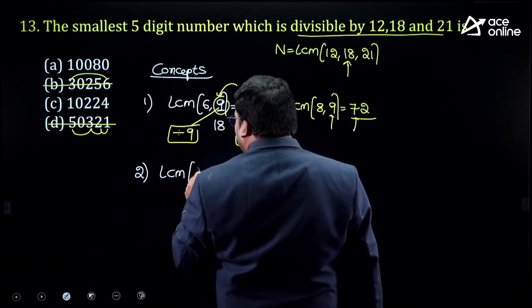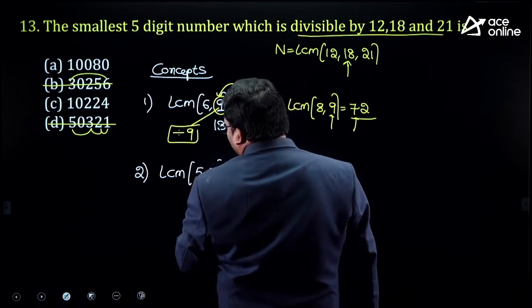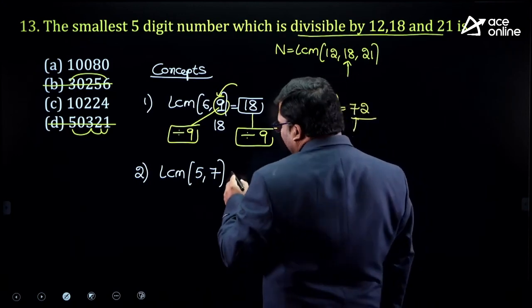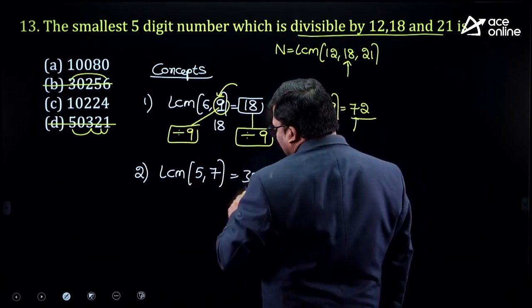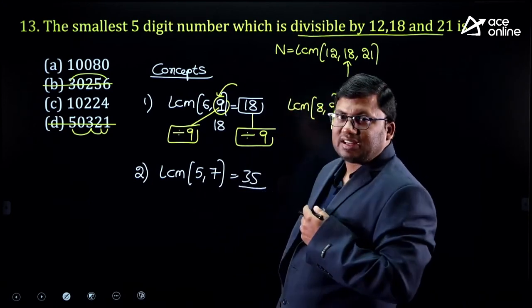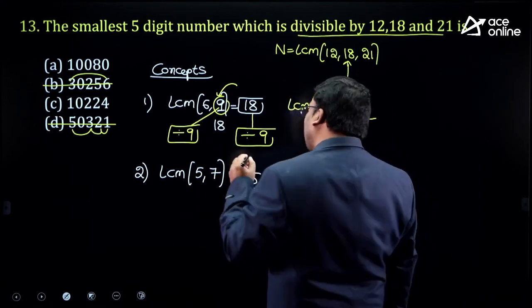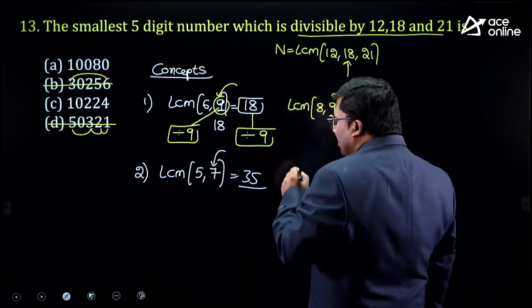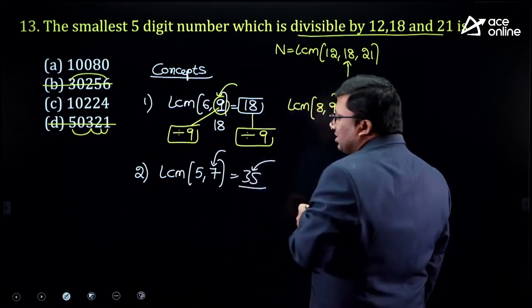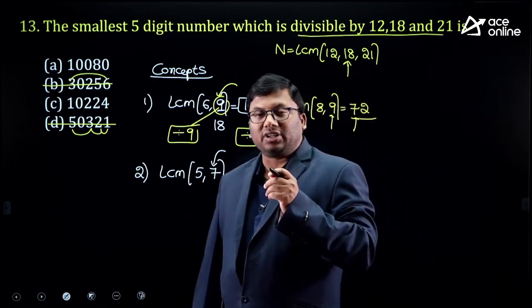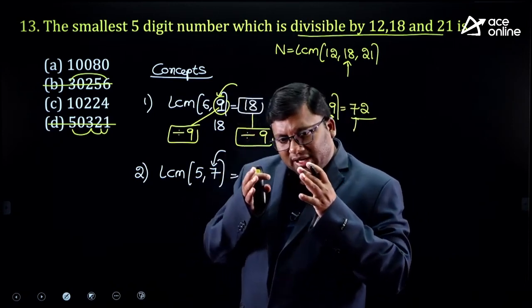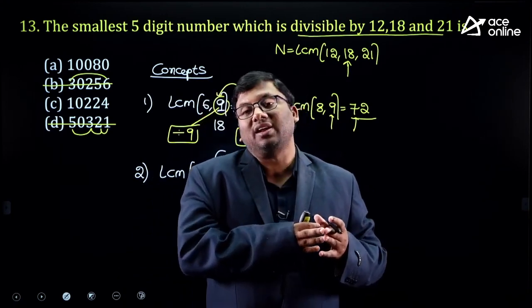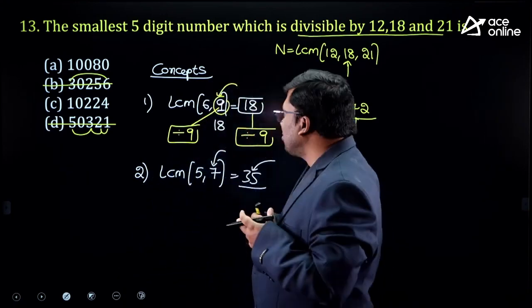LCM of 5 comma 7. 5 and 7 are co-prime numbers. LCM is 5 7s are 35. Concept: input one number is divisible by 7, answer is also divisible by 7. Always remember, if one input number is divisible by 3, output will be divisible by 3. If one input number is divisible by 11, output will be divisible by 11. So input